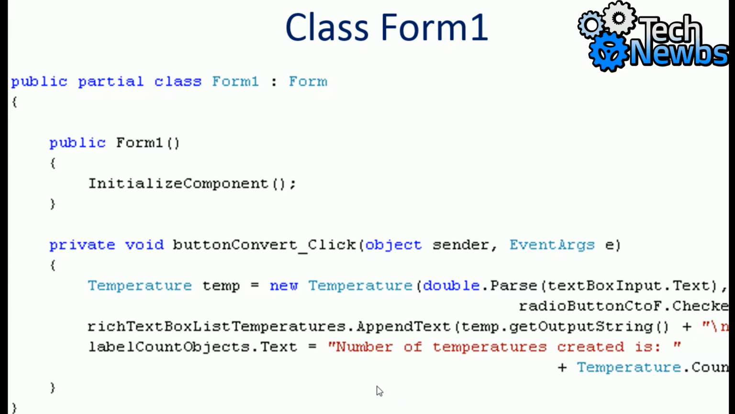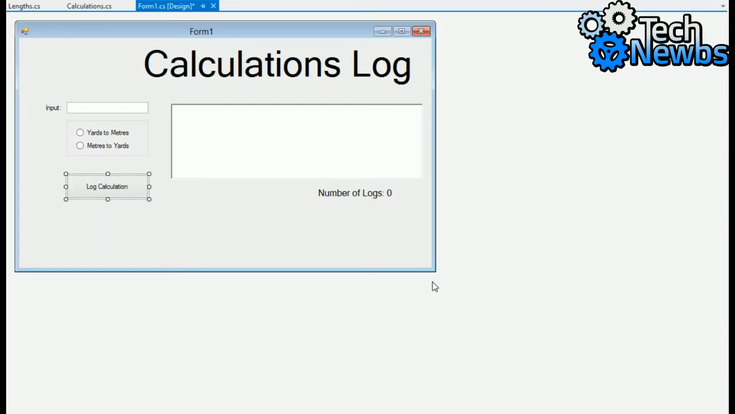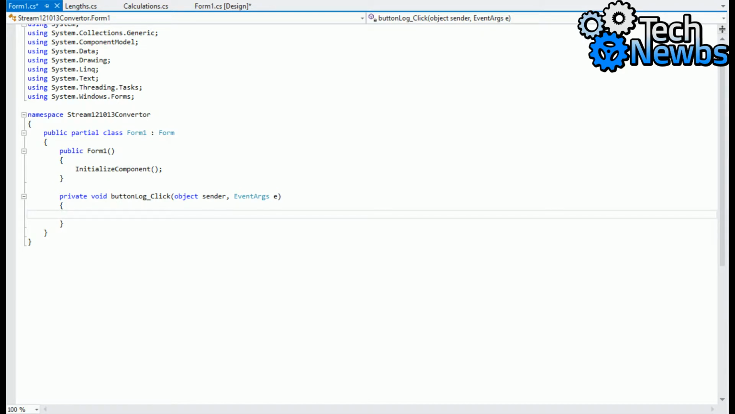Okay, so essentially when you click the convert button, we create a new temperature. In this case, it's a new length, with the constructor we created before, and then append text to the output box, and then change the label to the current count of the temperatures. In this case, length. Okay, so let's double click our button, and now create a new length.